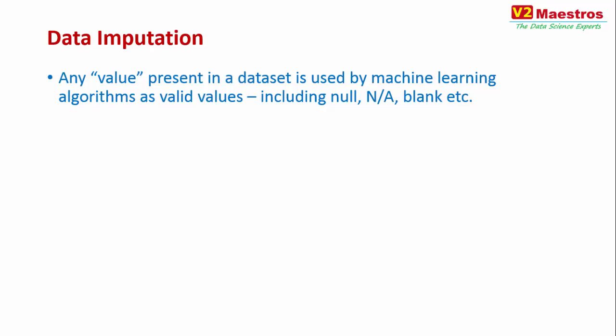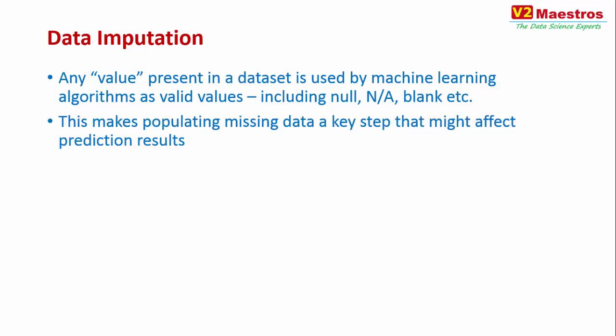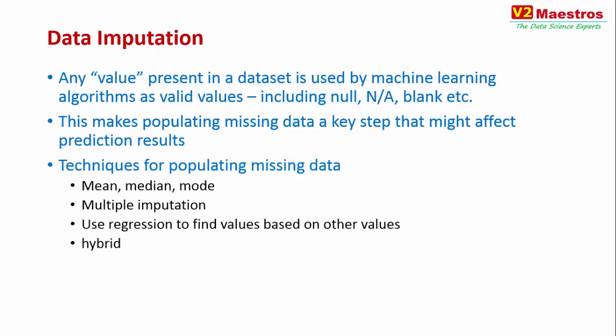So you have to figure out a way by which you replace these nulls with a proper valid value, like male or female. But how do you populate it? How do you know that for a record that is missing the gender, whether the gender has to be male or female? What value do you put in there? That is called data imputation. Populating missing data is going to be a key step because that is going to impact your prediction results.